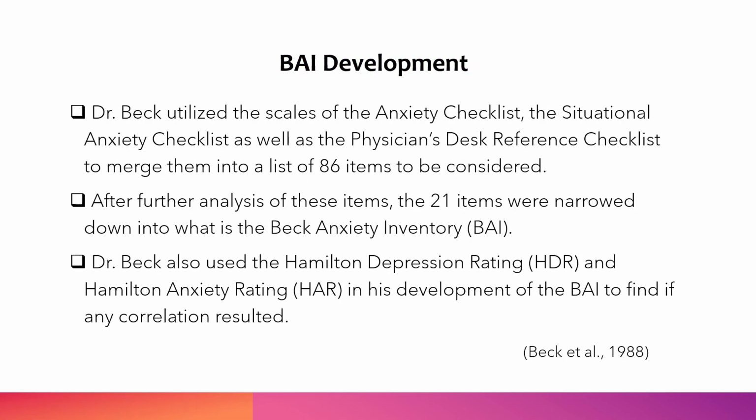Dr. Beck utilized the scales of the anxiety checklist, the situational anxiety checklist, as well as the physician's desk reference checklist to merge a list of 86 items to be considered for the BAI. After further analysis of these 86 items, 21 items were narrowed down into what is known as the Beck Anxiety Inventory, or the BAI. Dr. Beck also used the Hamilton Depression Rating and the Hamilton Anxiety Rating in his development of the BAI to find if any correlation resulted.